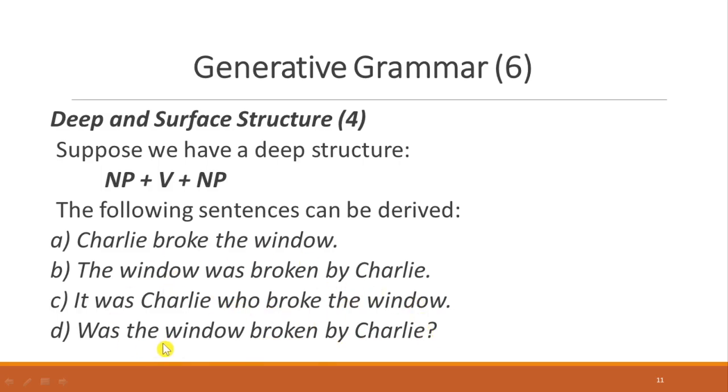So we can see that the keywords are the same: Charlie, window, and broke or break. But based on the three keywords, we can produce different written forms of sentences. All of them are consistent with the deep structure given here: noun phrase, verb, and noun phrase.